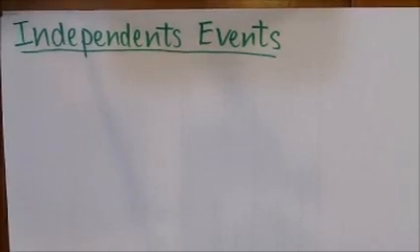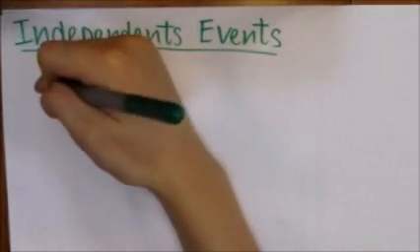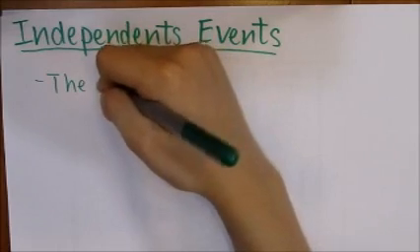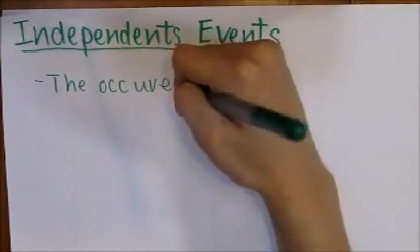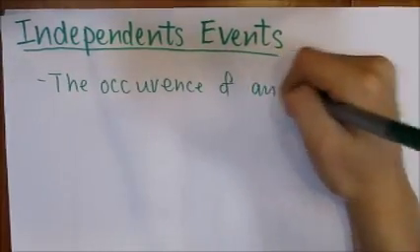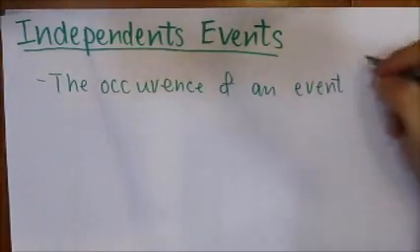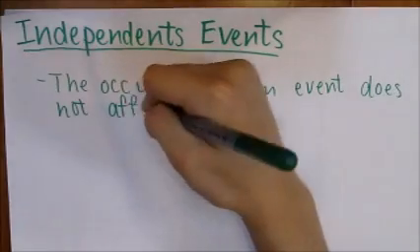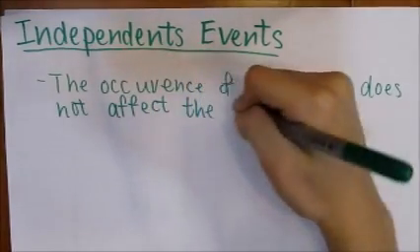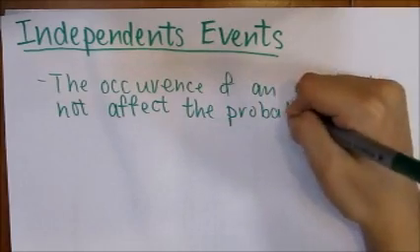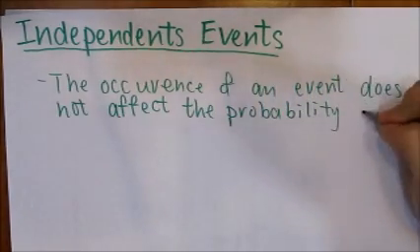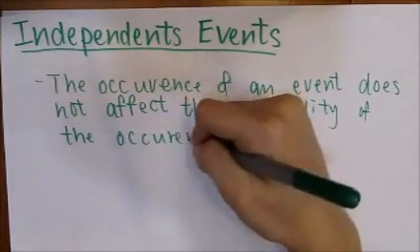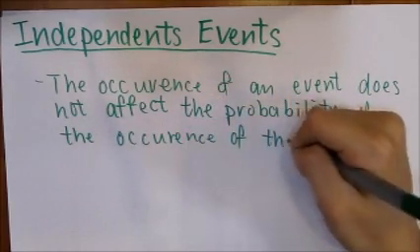For independent events, the occurrence of an event does not affect the probability of the occurrence of the other event.